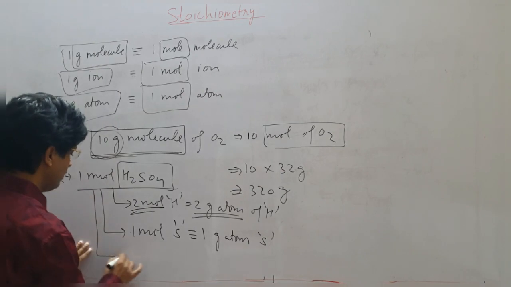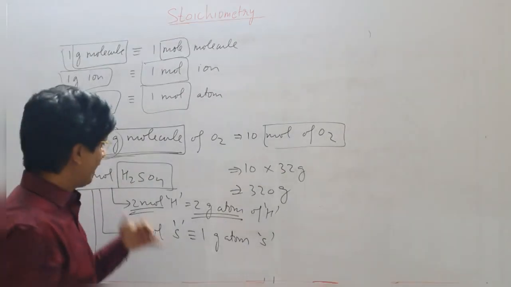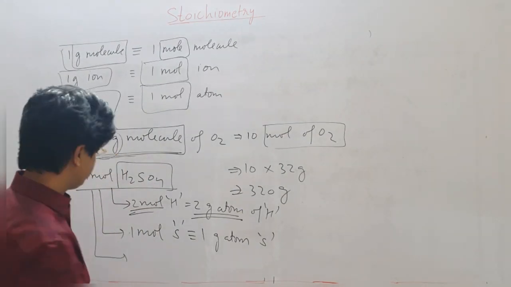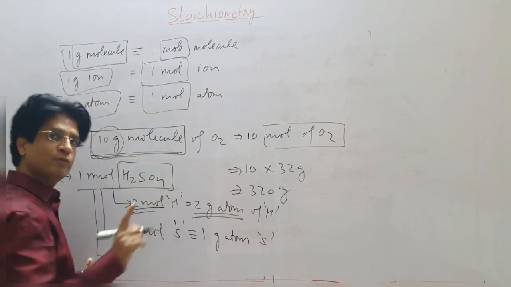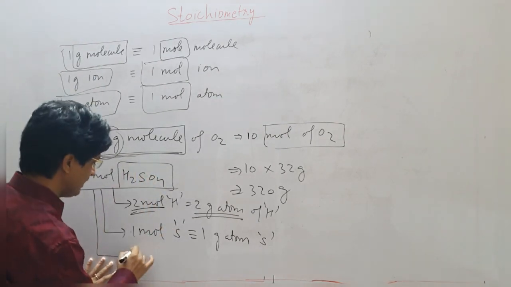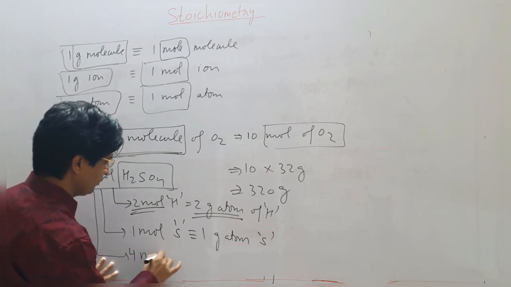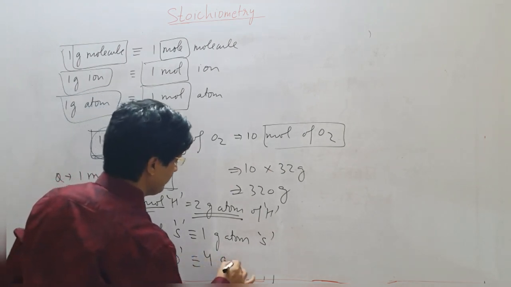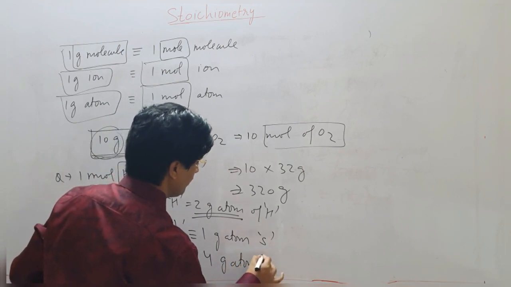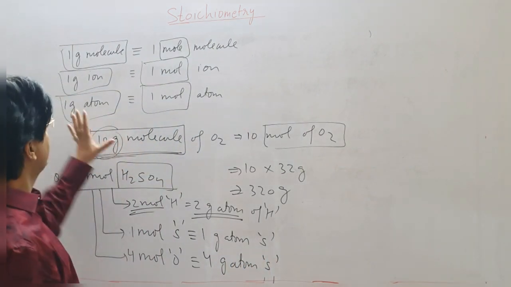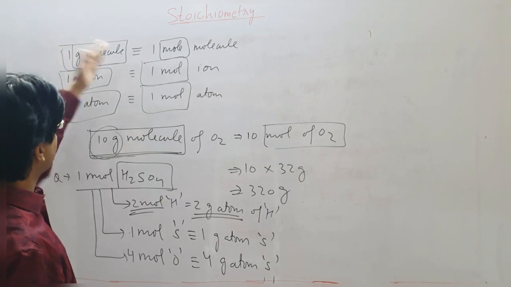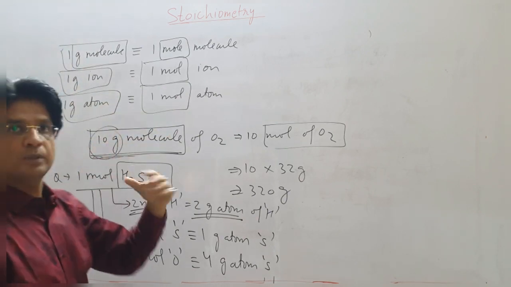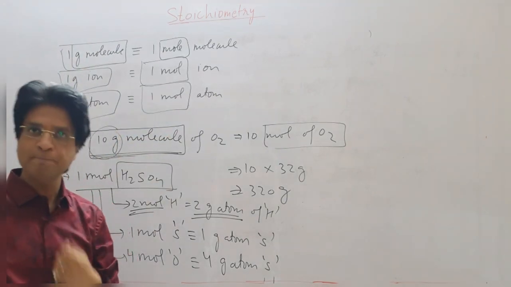Similarly, if they ask how many gram atoms of oxygen are there in 1 mole of H2SO4, I can see I have got 4 mole of oxygen atoms, which is equivalent to saying 4 gram atom of oxygen. So it's clear, I believe, that whenever you see gram molecule, gram ion, gram atom, they actually mean mole. Okay?